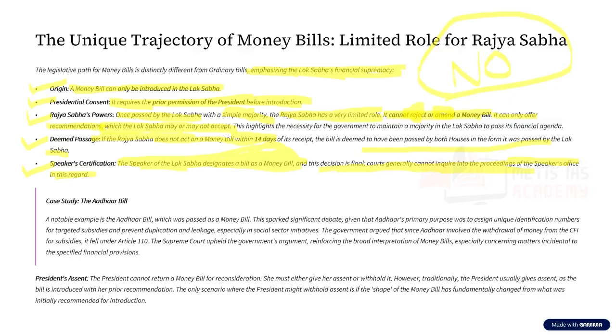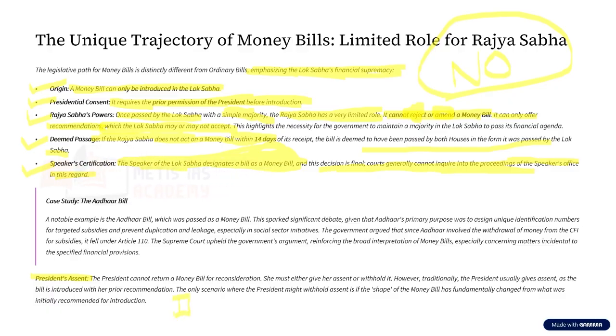Now, generally, what happens when the bill is passed by both the houses? Let us speak about ordinary bill as well as money bill. Let us assume the bill is passed by both the houses, by Lok Sabha as well as Rajya Sabha. It goes to whom? It goes to the president. Now, what are the options that the president has with respect to an ordinary bill?